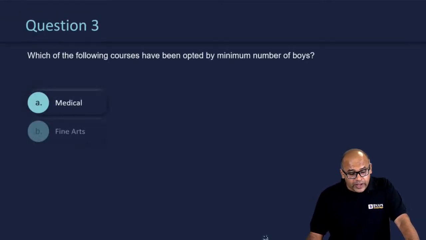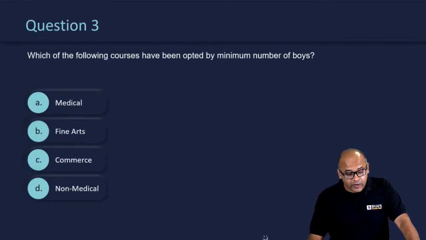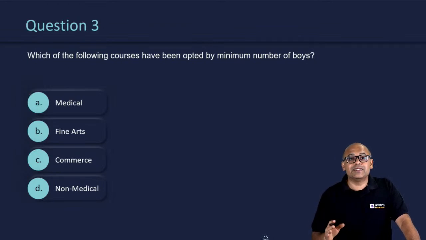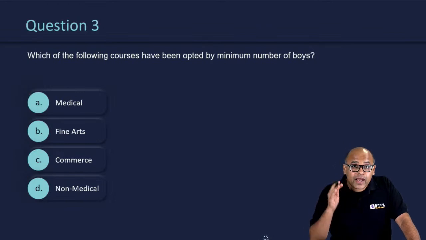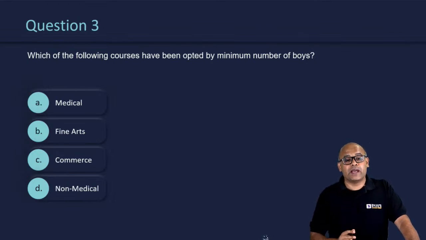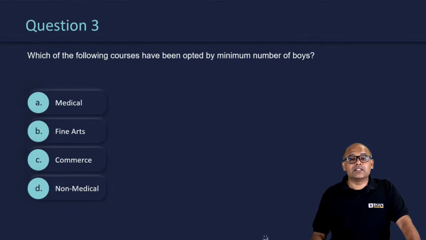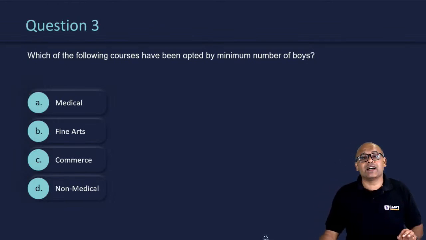Third question: which of the following courses have been opted by the minimum number of students? Now this question, if you try to solve and get an answer, will take a long time. You should have seen the percentages, taken a guess and moved on, or left this question. If you try to calculate this, you will spend a lot of time.